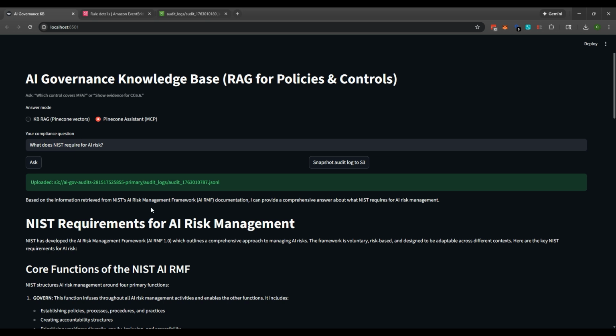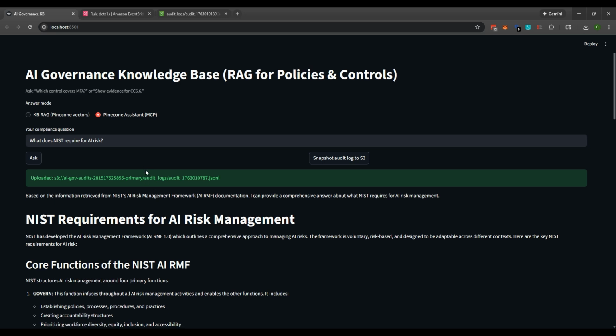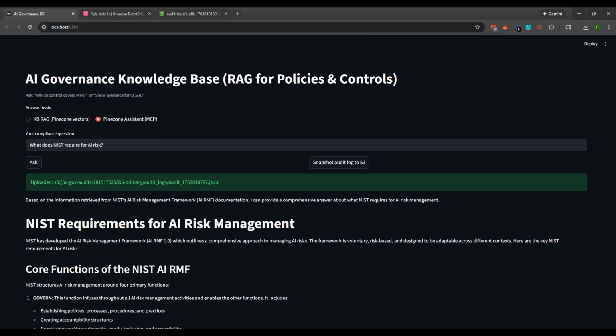So each assessment will get its own assessment ID in Pinecone. So then you can ask it questions like, show me CC6 for the 2025 Q1 AWS assessment in US East 1, okay? Or compare CC 7.2 between Azure and AWS without changing anything in the app. So that's what makes this ready, okay?